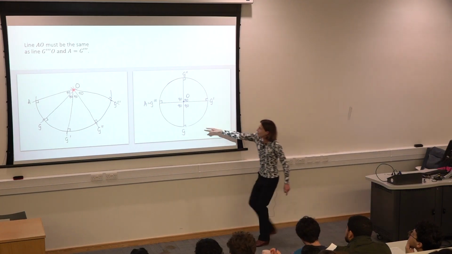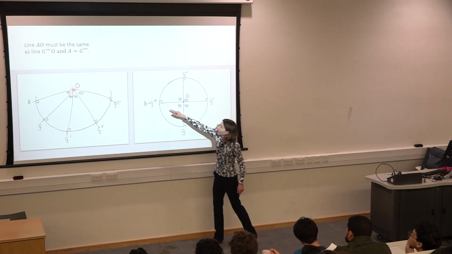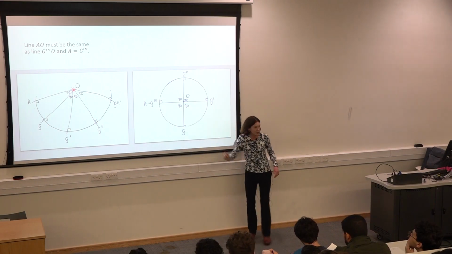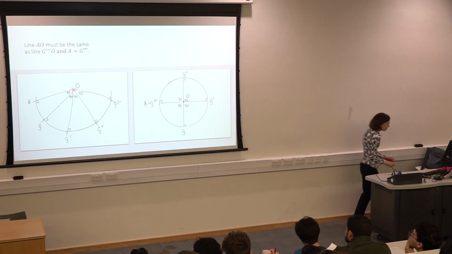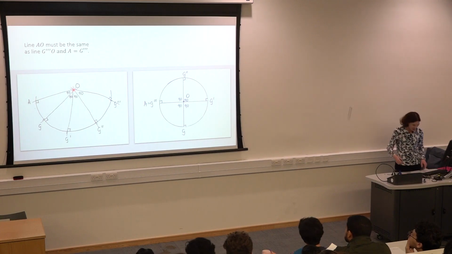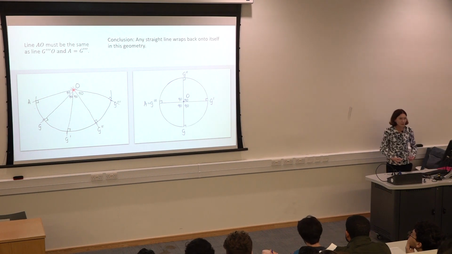So this is now my original line. It was the original line I took. It had point A on it. It had point B on it. Point B was living somewhere here. We've thrown away point B. Yes, so it looks like this. So what do we see in my new geometry? I see that any straight line will wrap back onto itself in this geometry. If you extend far enough, it will wrap back onto itself.